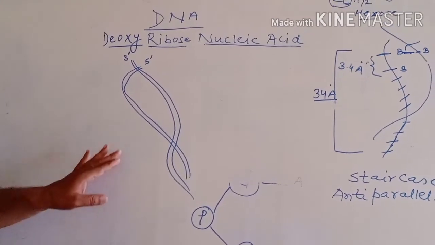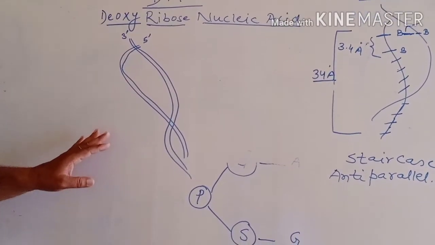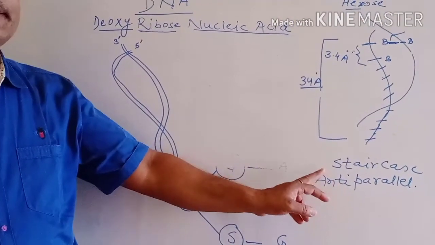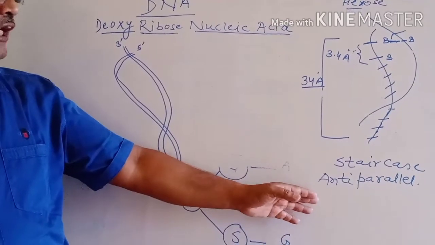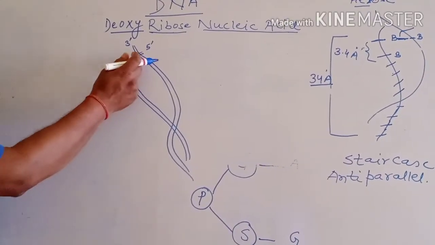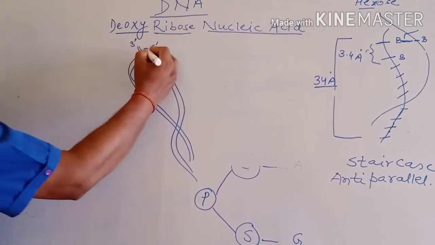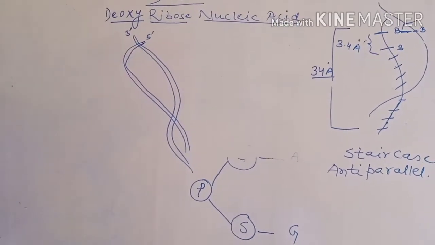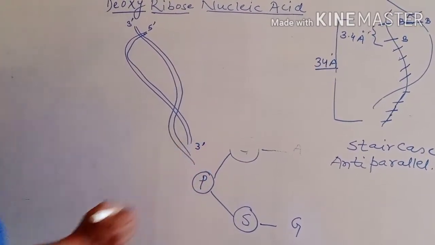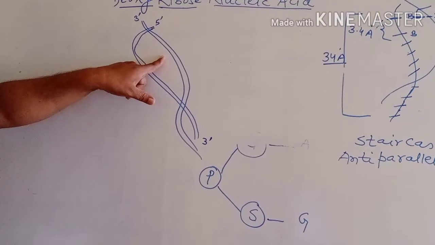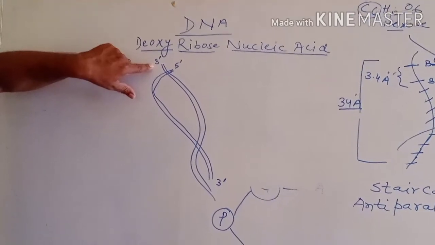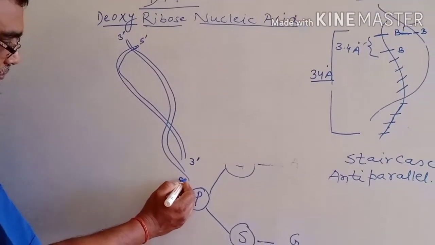One thing which is very clear is that the structure of the double helical model of DNA is also known as anti-parallel staircase model. Now I would like to explain what is anti-parallel staircase. When we see the coiling of DNA, one helix of DNA has a 5' end and its end point will be 3', and another helix of DNA has one end 3' and its end point 5'.